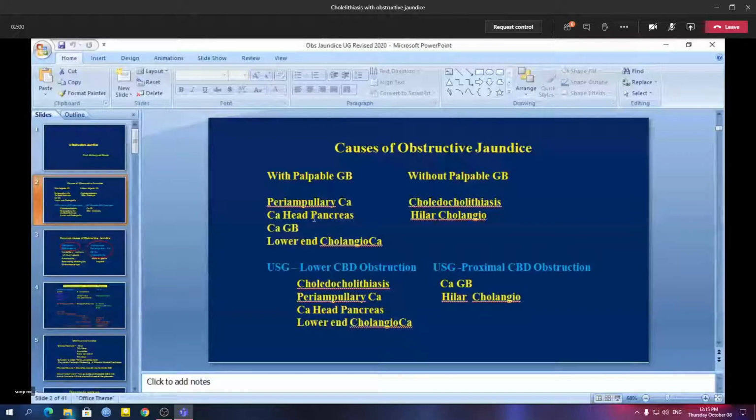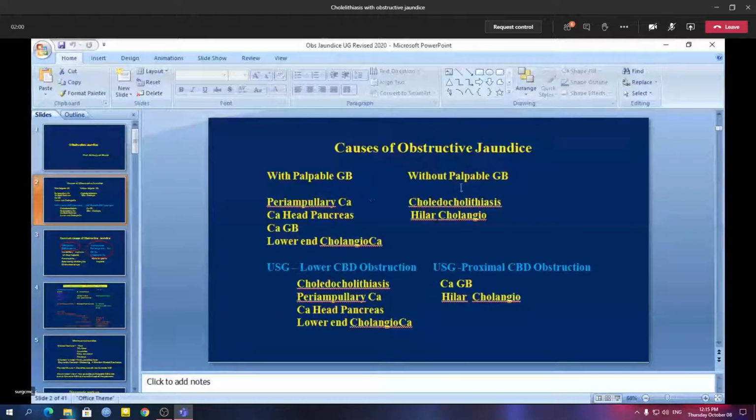And when the gallbladder is not palpable, the cause is likely to be either cholelithiasis, that is stone in the CBD, or hilar cholangiocarcinoma, that means carcinoma arising from the confluence of the common bile duct. So these are on a clinical basis.